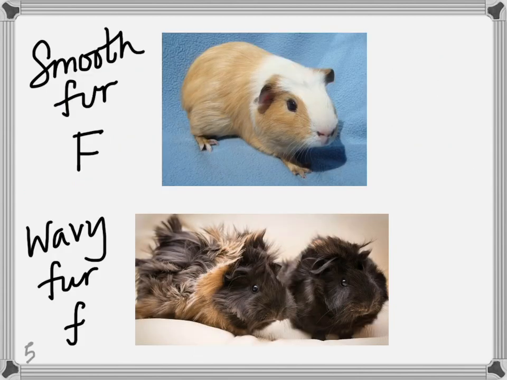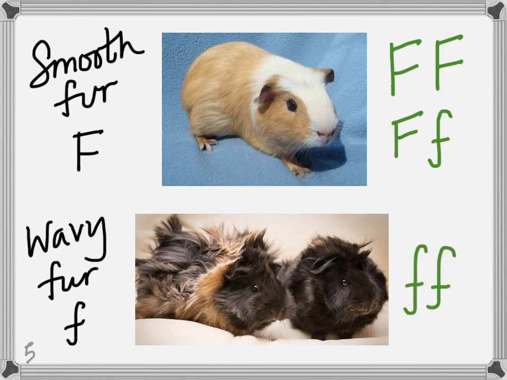Oh, guinea pigs. So to show an example, in guinea pigs, smooth fur, big F, is dominant to a wavy furred coat. A guinea pig with a big F big F genotype would have smooth fur, as would a guinea pig with a big F little f genotype. The only way for a guinea pig to show a wavy coat, or to have the wavy phenotype, would be to have a little f little f genotype. So is there any survival advantage to having a smooth or a wavy coat? Probably not, but let's imagine.